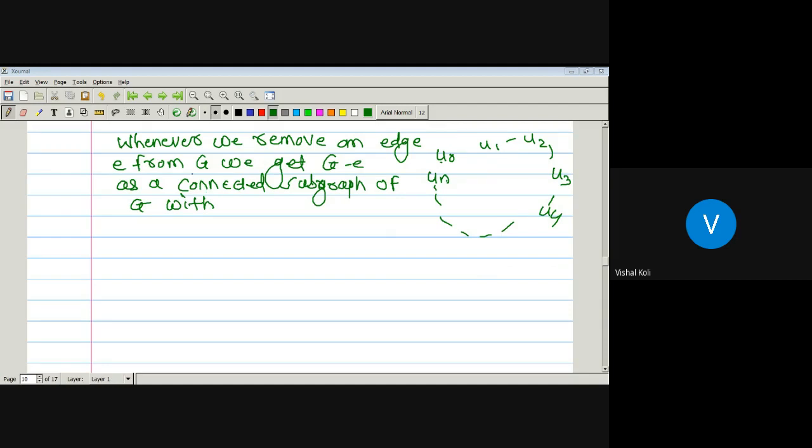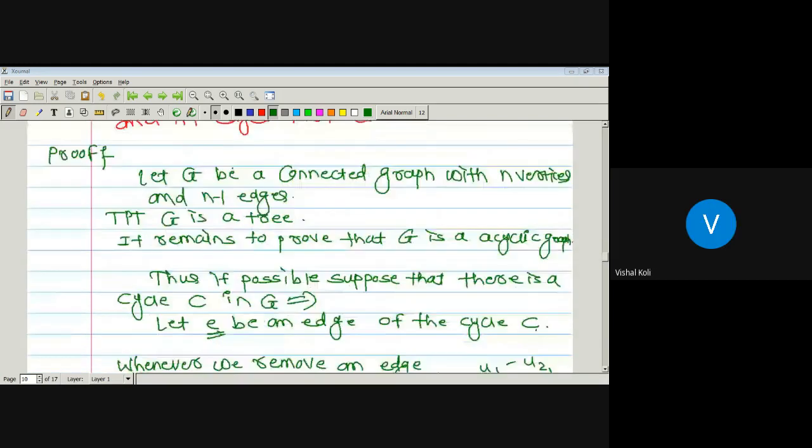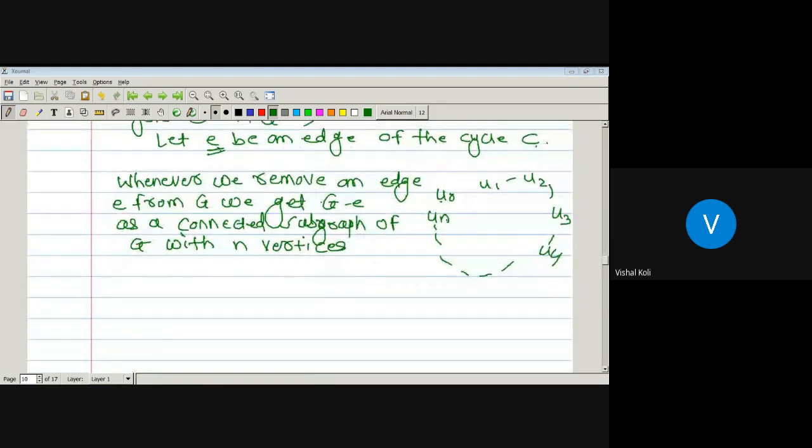The same number of vertices as G, since by the definition of edge removal subgraph we just remove the corresponding edge. Is it correct? Yes, sir, with n vertices. And how many edges? We have removed a single edge, and graph G has n minus 1 edges. So how many edges in G minus E? n minus 2 edges.